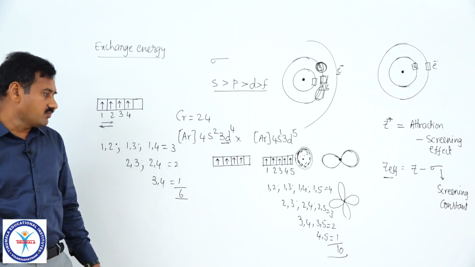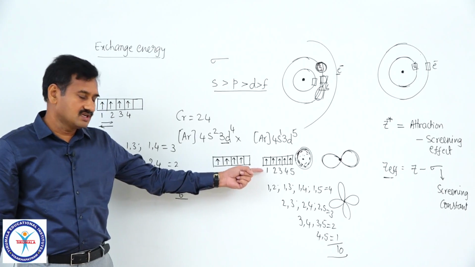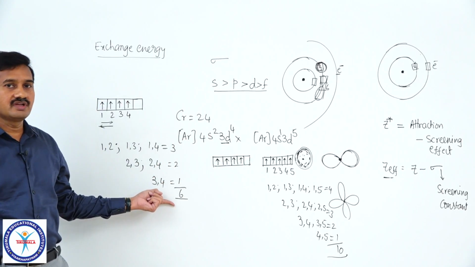Therefore, number of exchanges possible is equal to 10 with d5 configuration and it is equal to 6 with d4 configuration.